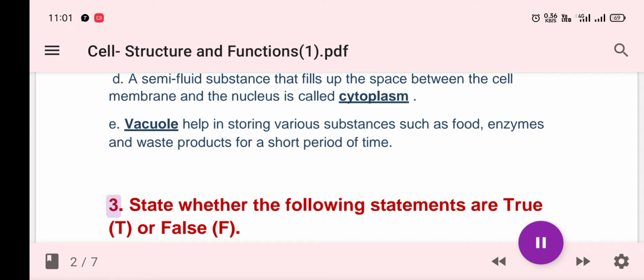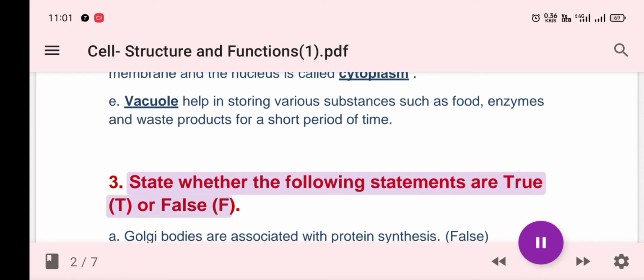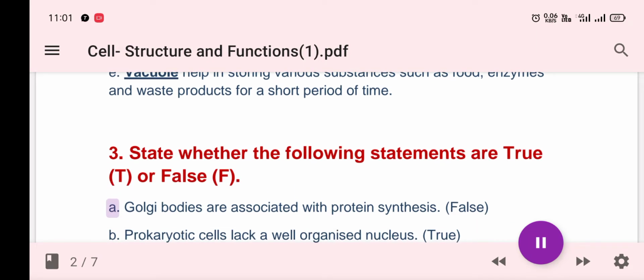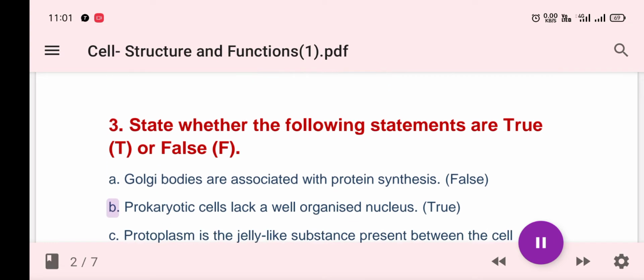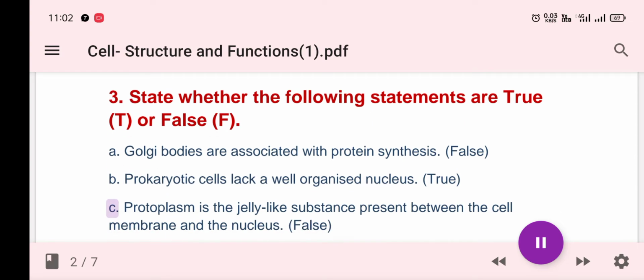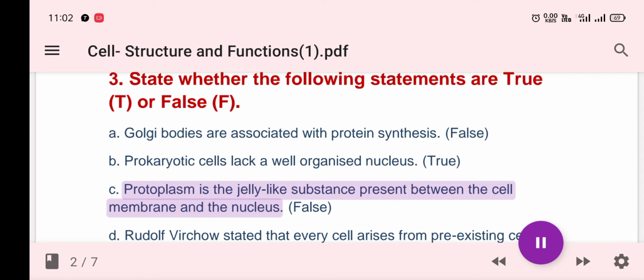3. State whether the following statements are true (T) or false (F). A. Golgi bodies are associated with protein synthesis. False. B. Prokaryotic cells lack a well-organized nucleus. True. C. Protoplasm is the jelly-like substance present between the cell membrane and the nucleus.